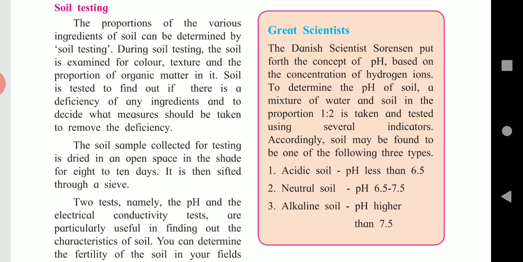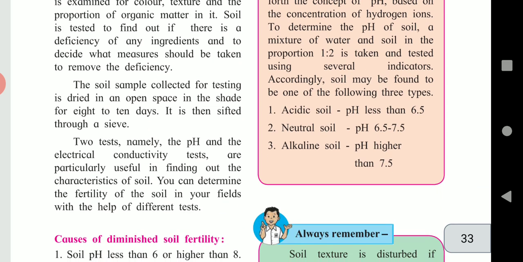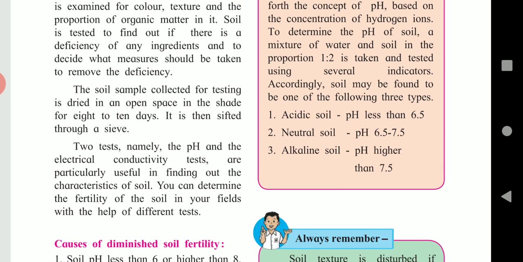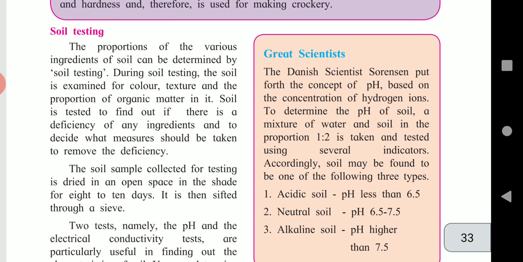Two tests, namely the pH test and the electrical conductivity test, are particularly useful in finding out the characteristics of soil. Now, in the past, the Danish scientist Sorensen put forth the concept of pH based on the concentration of hydrogen ions, that is H plus ions.